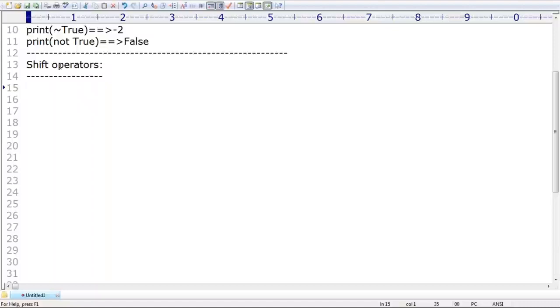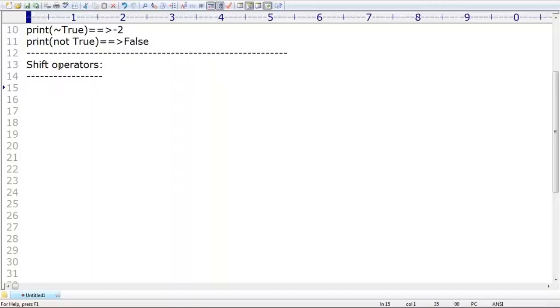But sir, these shift operators are a bit costly internally. That's why most of the times these operators are deprecated in most of the programming languages, because internally these operators will perform huge operations. Several shift operations are going to happen, which are very costly. Performance wise, there will be a big degrade by default. That's why these operators are almost deprecated in most of the programming languages, right, sir?